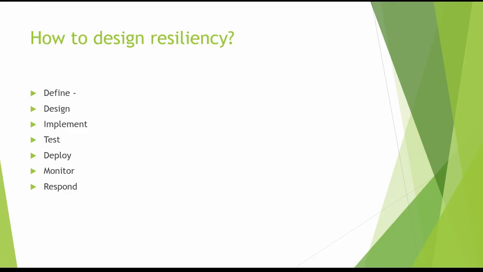Then we have respond. Even the best systems fail, and it's not an exception, it happens. What matters is how we respond. We need to analyze logs, conduct root cause analysis, and refine the design, feeding every incident back into the resilience plan.